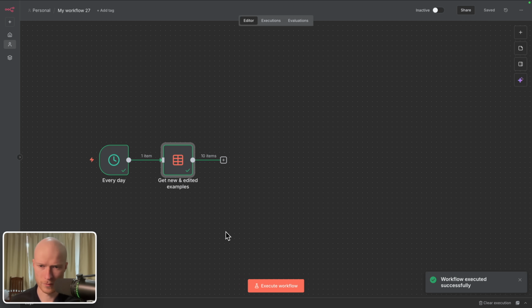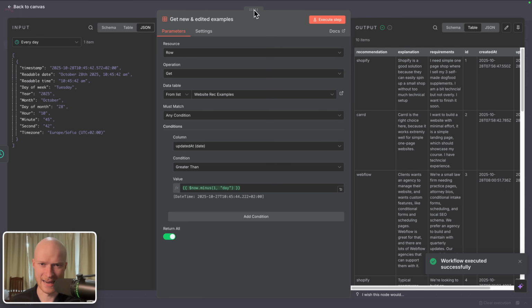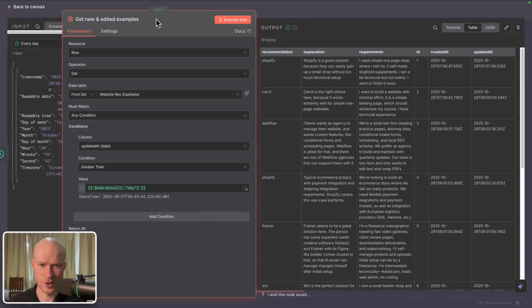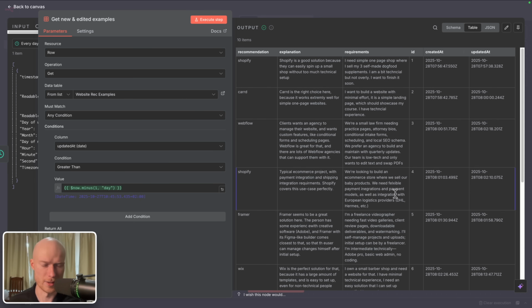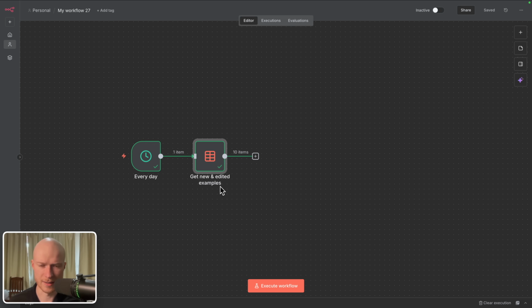I'm going to execute the workflow, and we get 10 items back. So these are all of the examples that I just created. And that is not surprising because obviously these examples were created in the past day, so they will be returned here. And all other examples that might have been created or edited more than a day ago, they would have already been handled by a previous execution of this automation.